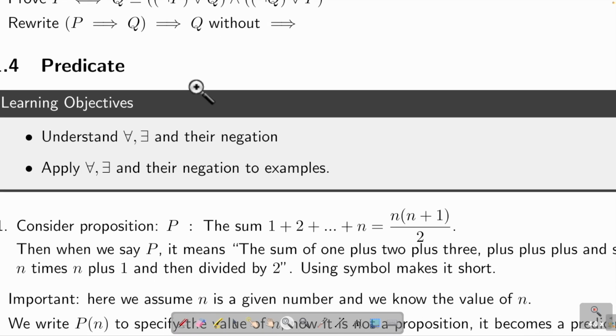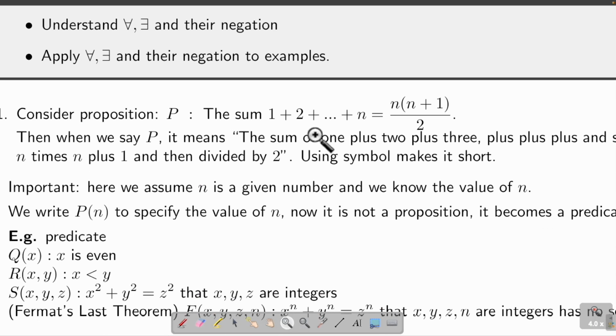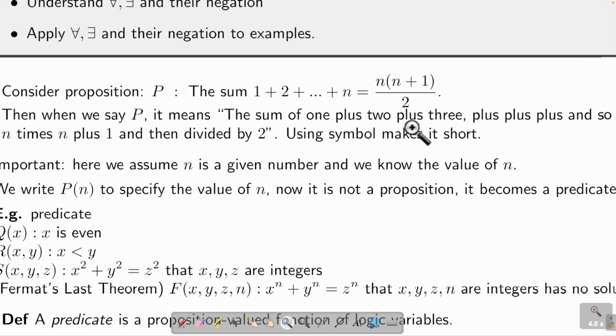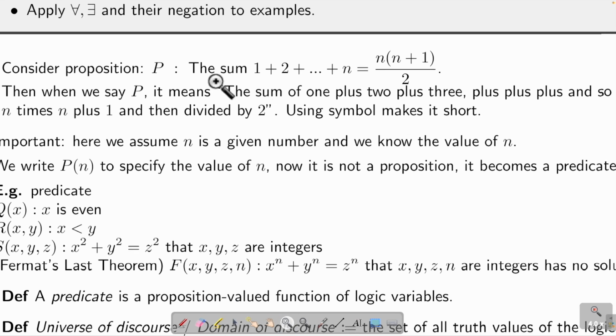Now let's go to predicate. What is the predicate? Let's go back to this sentence. This sentence says that 1 plus 2 plus 3 plus until n is n(n+1)/2. If we consider this a statement, that means a proposition, we are assuming we know what n we are talking about. Suppose n is 9,000, then we are talking about the sum up to 9,000, okay?